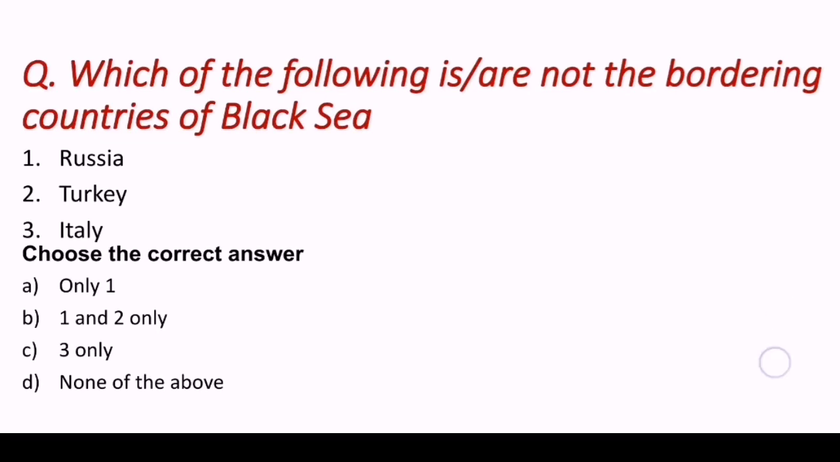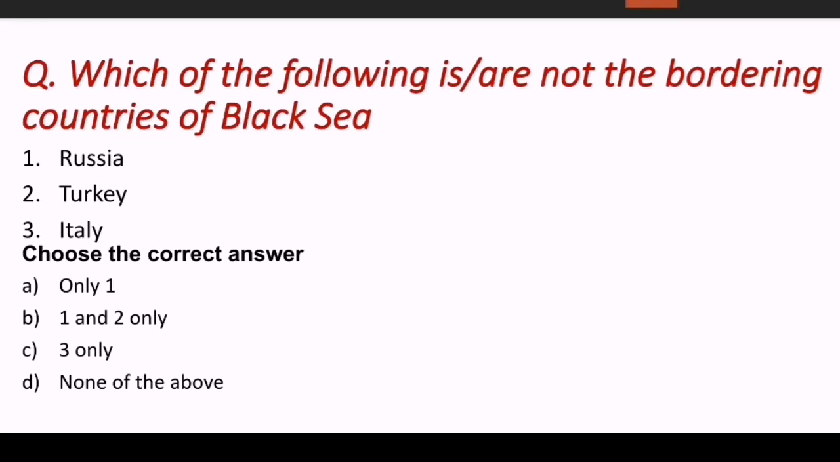Let me start with a very important question. The question reads, which of the following is or are not the bordering countries of the Black Sea? Very important. The question is about the Black Sea. The countries given are Russia, Turkey, Italy. It asks which is not a bordering country of the Black Sea.